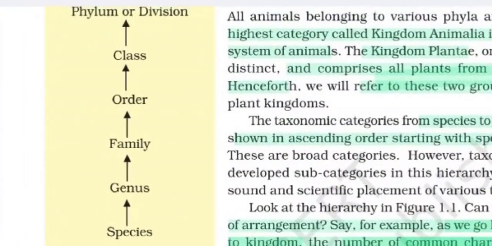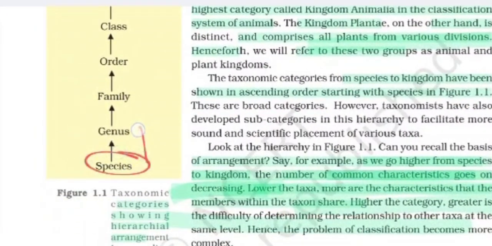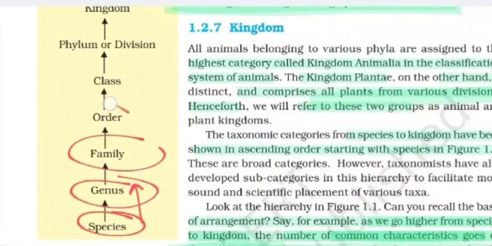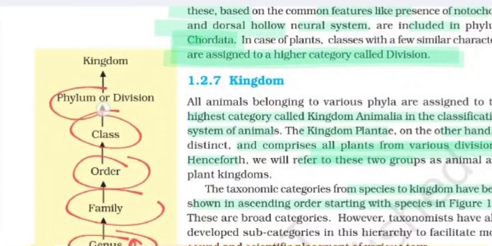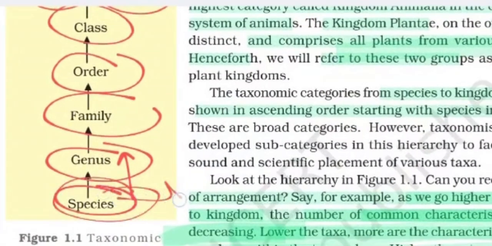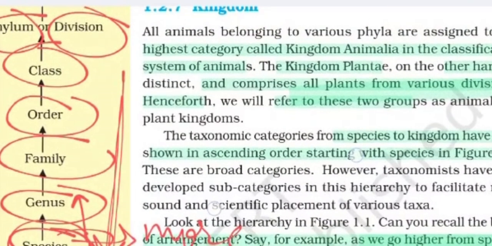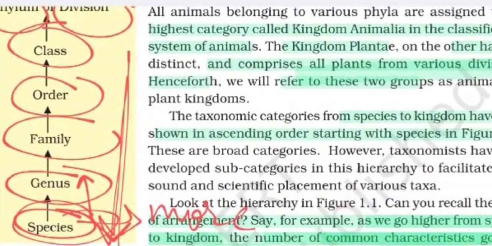Let us see this. First of all, we have species, then genus, then family, then order, then class, then phylum in case of animals, and division in case of plants, then kingdom. Kingdom is the highest category, and species is more specific. Specificity increases towards the species, and the number of common characters goes on decreasing from species to kingdom.